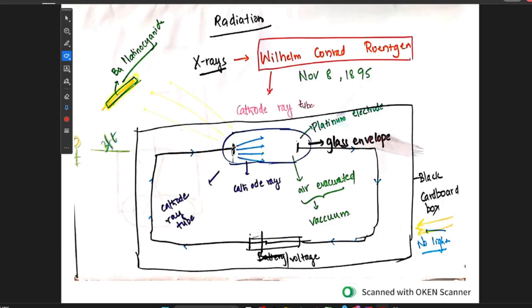then the electrons from the cathode will bombard the anode. So the electrons from the cathode will go and they bombard the anode. When the electrons from the cathode bombard the anode, at that position the X-rays are released. So these X-rays are exposed to a chemical called barium platinocyanide. When the X-rays are exposed to this barium platinocyanide, it will undergo fluorescence, and based on that we can detect the X-rays. So by this he had first discovered X-rays.